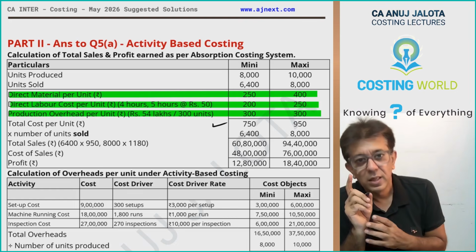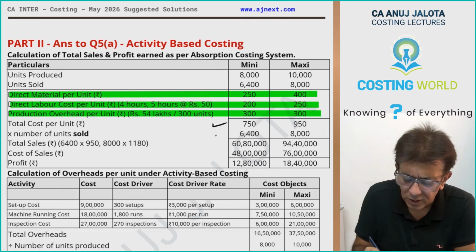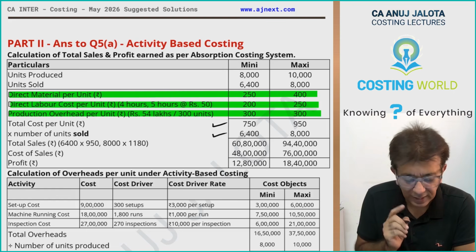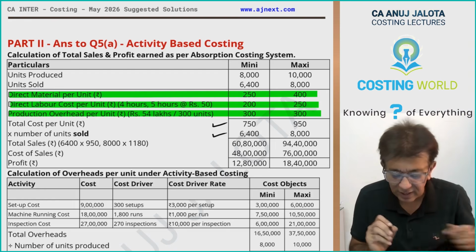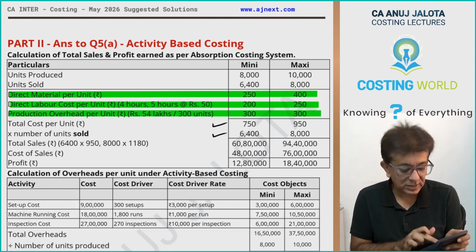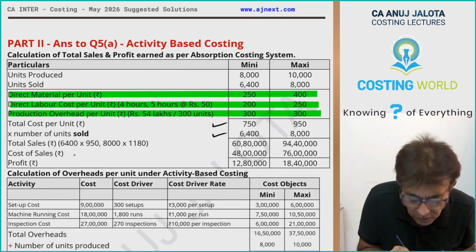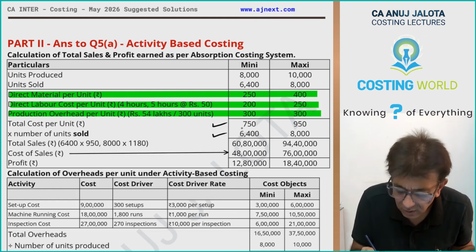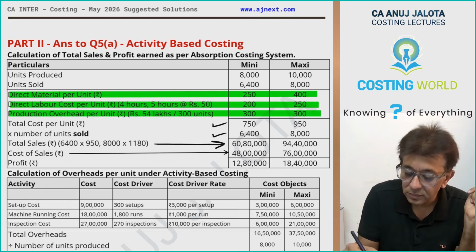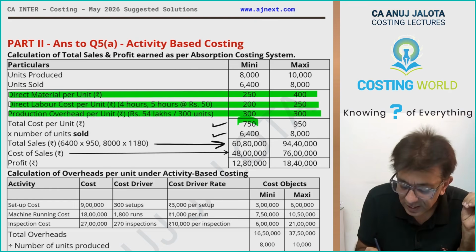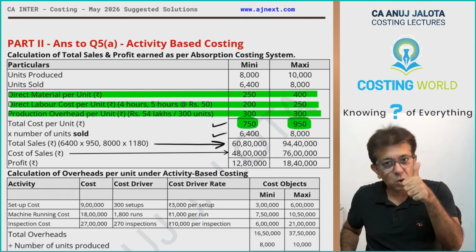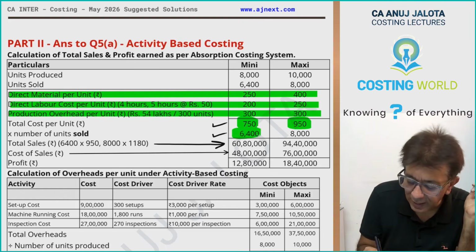Now I have directly multiplied by quantity sold. Once you multiply this particular thing directly, you will arrive at, just a sec, 750 into 6,400. That will give you this particular answer, cost of sales. This sales I have just written like that only. Just a sec for your reference. 750 rupees and 950 rupees is the cost per unit, multiplied directly by quantity sold.